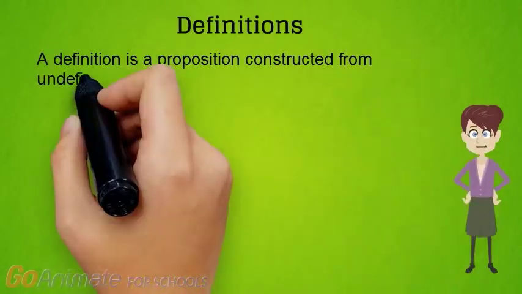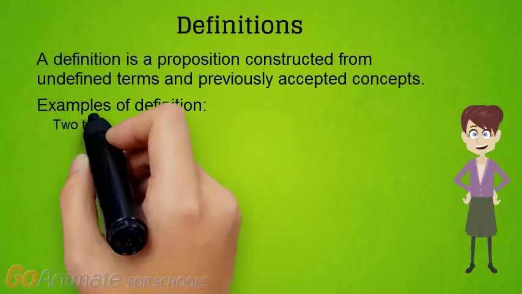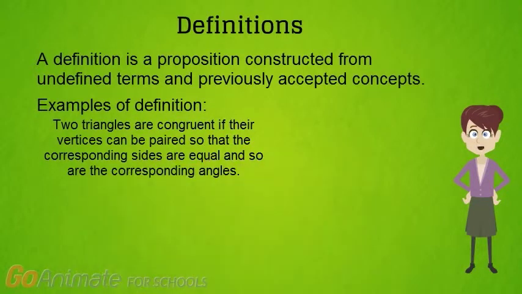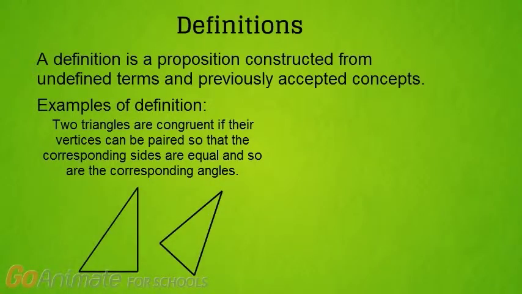A definition is a proposition constructed from undefined terms and previously accepted concepts in order to create a new concept. For example, in geometry, two triangles are congruent if their vertices can be paired so that the corresponding sides are equal, and so are the corresponding angles. So, the two triangles in the diagram are congruent.